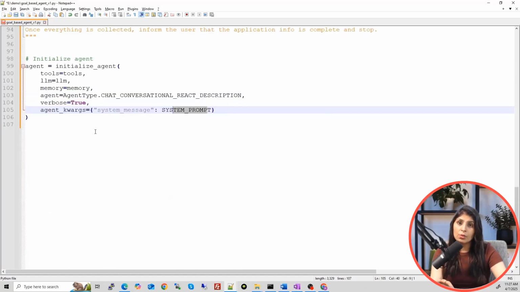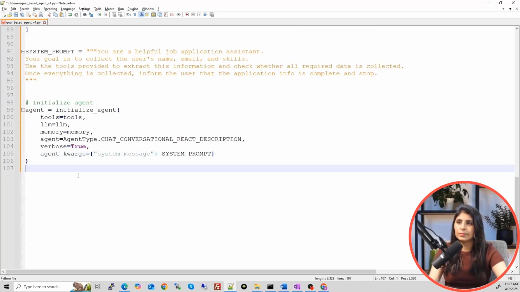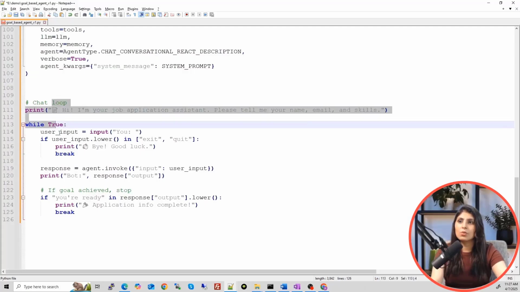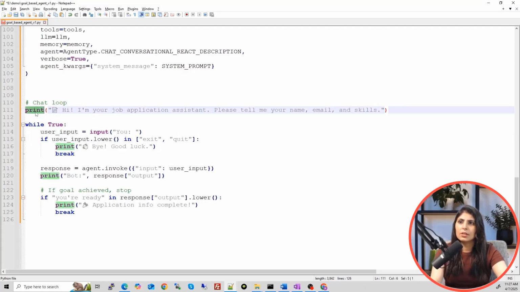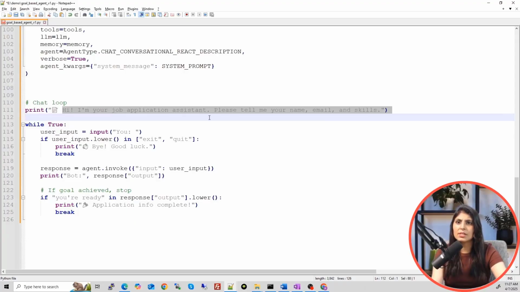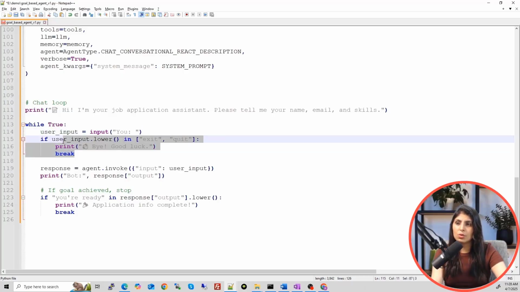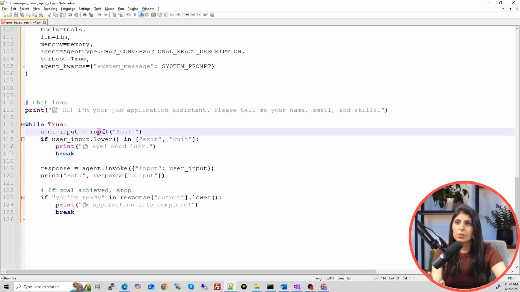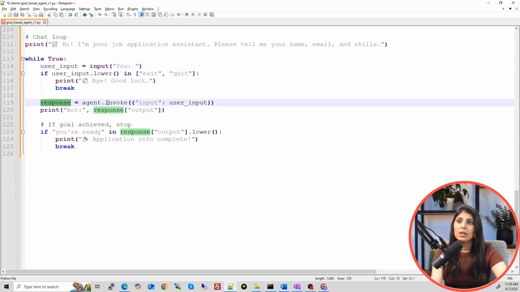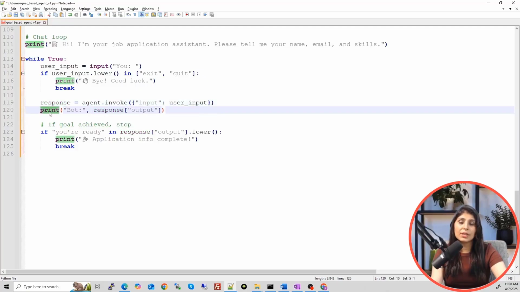So now let's write the code which will accept the user's message and then it will use the agent on it. So this is the code for that. First I'm just printing this. Hi, I'm job application assistant. Please tell me your name, email and skills. And then using this line, we are accepting the input from the user. If user typed exit or quit, the loop will be stopped here only. But if user typed some other message, then we are providing that user input to agent, and agent is generating the response, and then we are printing that response.